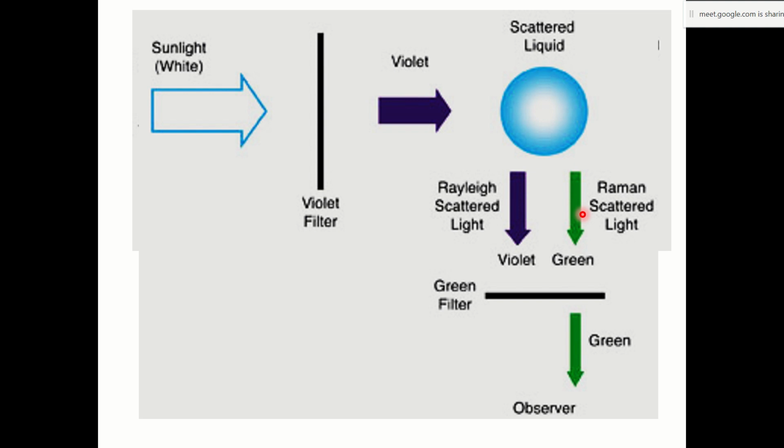There is a change in frequency, so you can see the green light is now observed, which is of much lower intensity, very very weak. The violet is very intense in the scattered light, but this fraction was very small. To observe this, he applied a green filter, which blocked all the violet and allowed only green to pass.